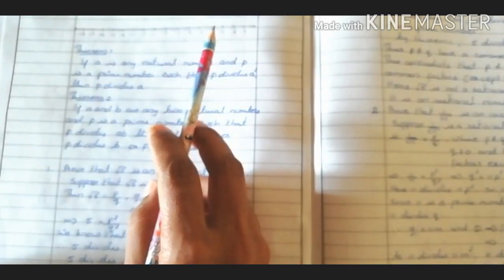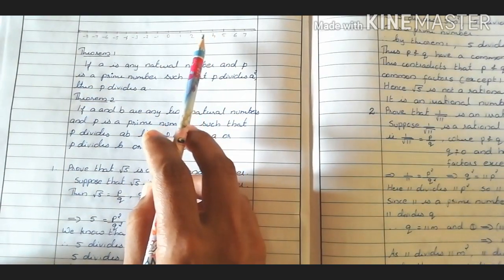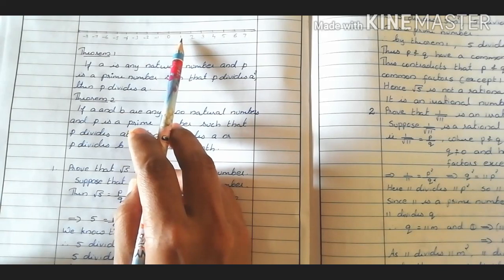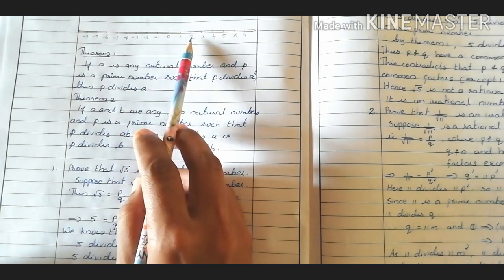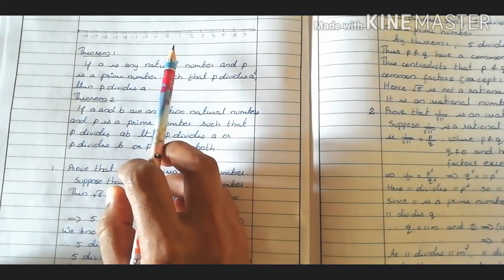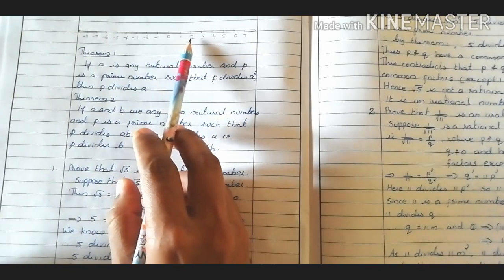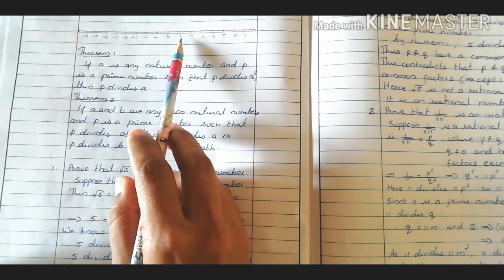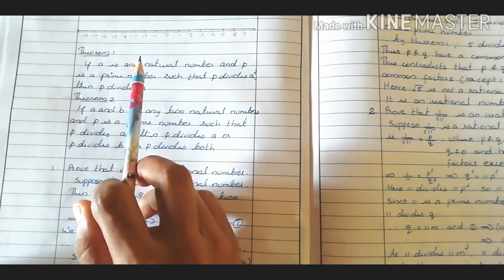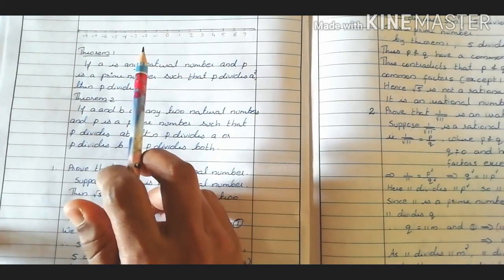You have learned about decimal numbers now. In between two adjacent integers, there are infinitely many decimal numbers. In between 1 and 2, you can find many decimal numbers. In between 0 and 1, you can find many decimal numbers.